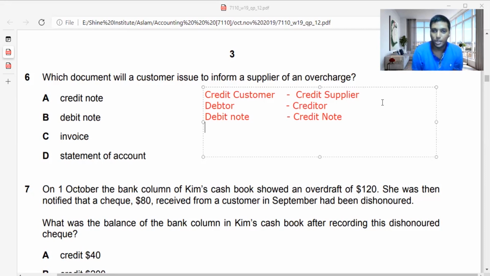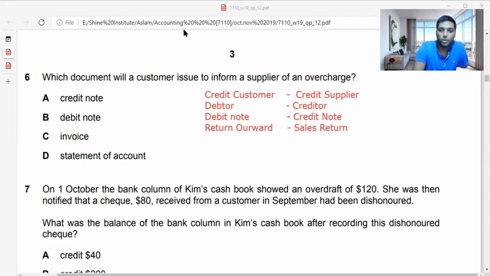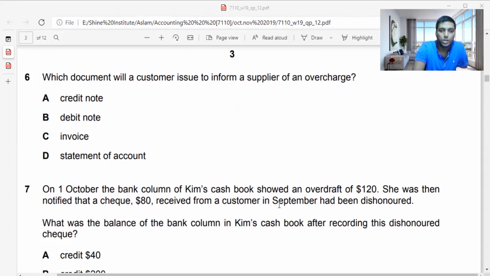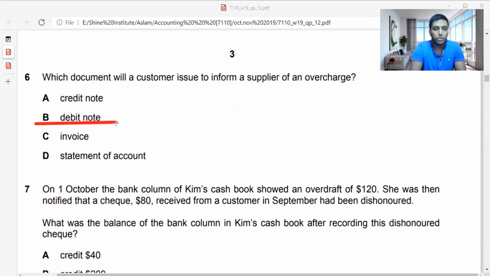You need to know, guys, this is very easy, but people find it difficult. I don't know why. First of all, you need to know who is the customer and who is the supplier when you are going to send a document. Debit note is related to return outwards, or we say purchase return. And credit note is related to sales return. Then we are done with this area. I'm going to erase this off. You will get the answer debit note, which is B.